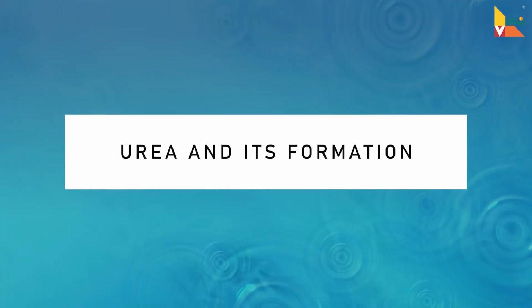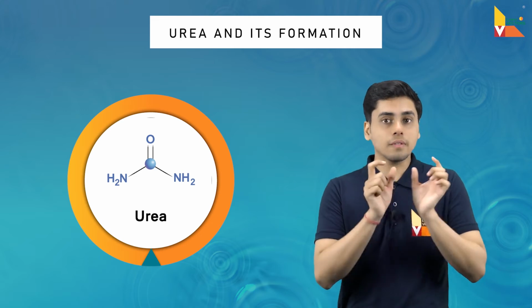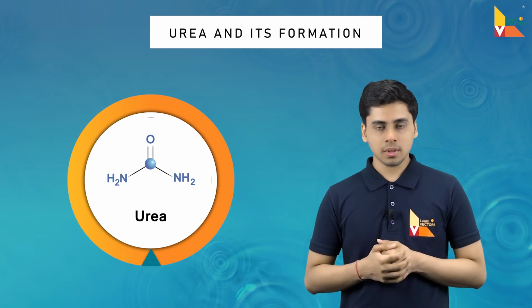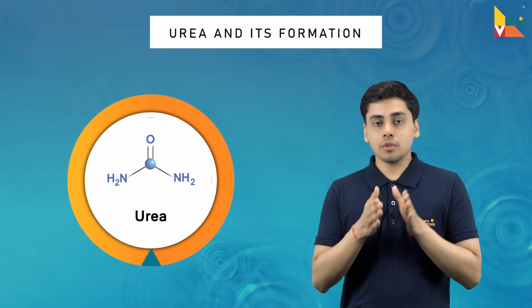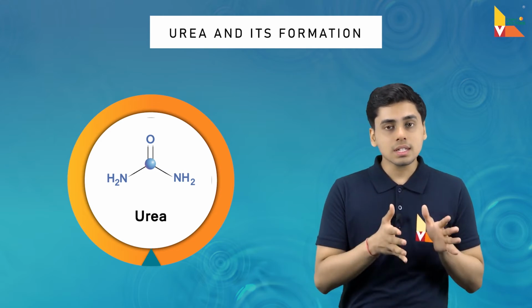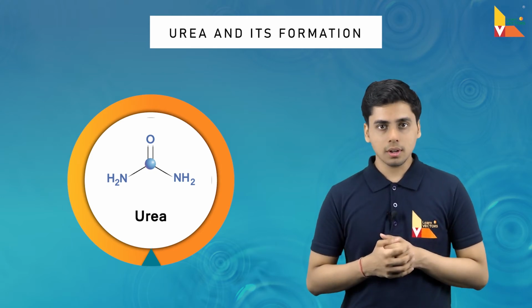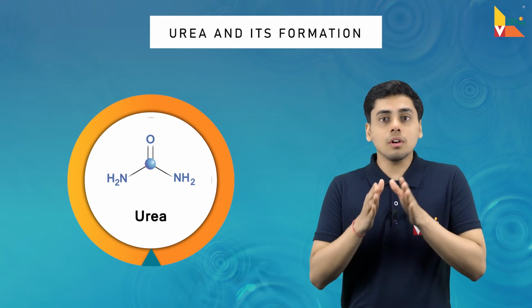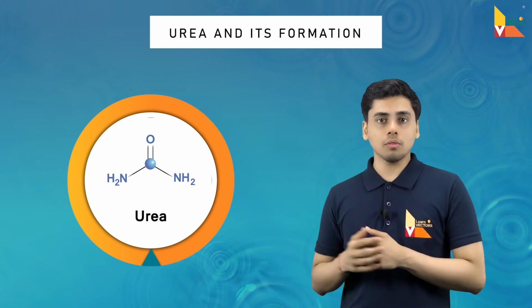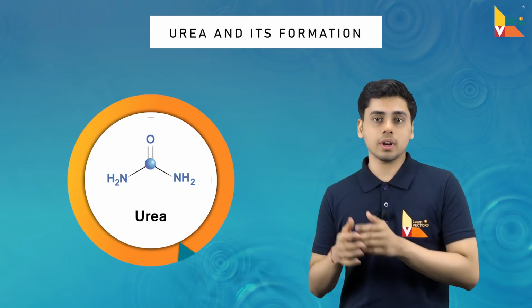Let us move to the third point, that is what is urea and how it is formed inside our body. Now, urea is another type of nitrogenous waste. In certain animals, for example in terrestrial animals, as I've just mentioned, these animals do not have access to so much amount of water, and also they cannot afford to lose so much amount of water to excrete ammonia, that is 300 to 500 ml.